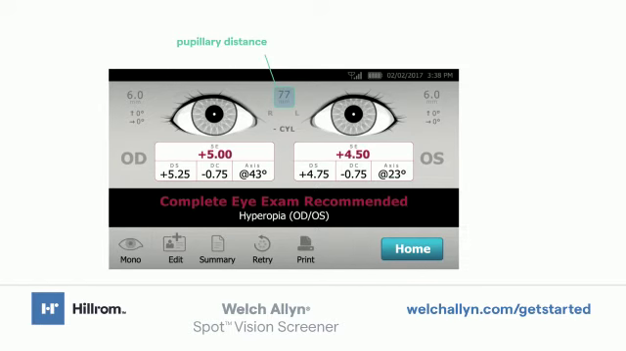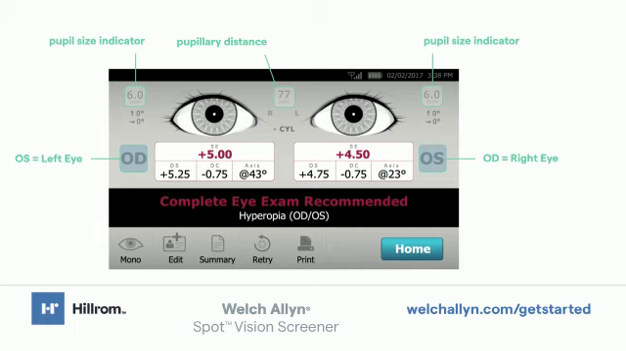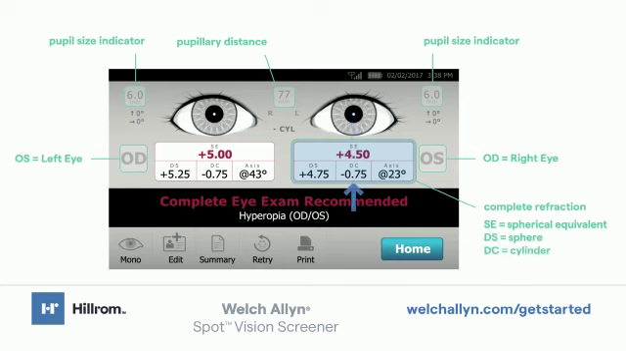Pupillary distance, pupil size indicator, right eye, left eye, complete refraction, spherical equivalent, sphere, cylinder, axis, cylinder convention,